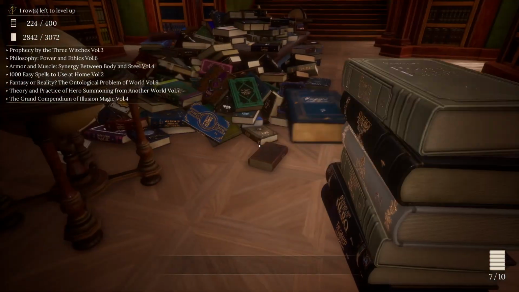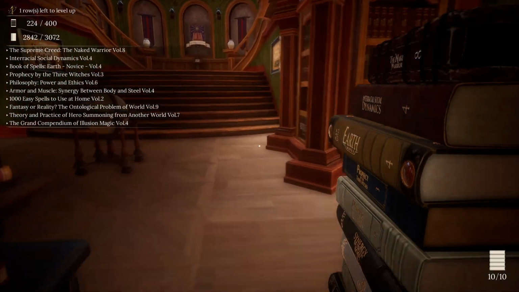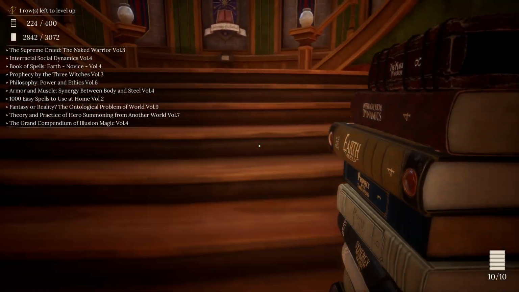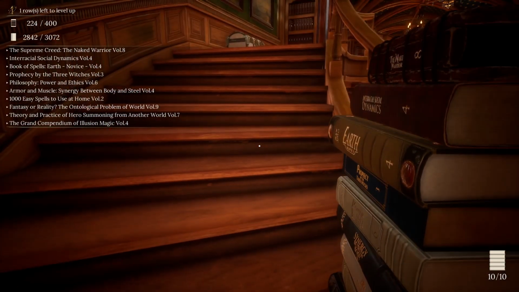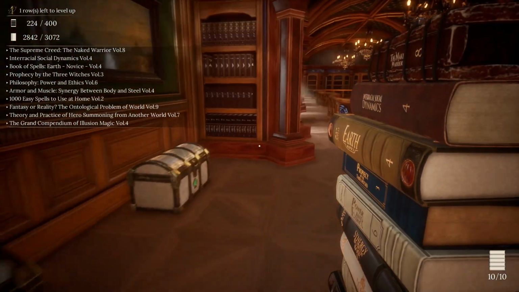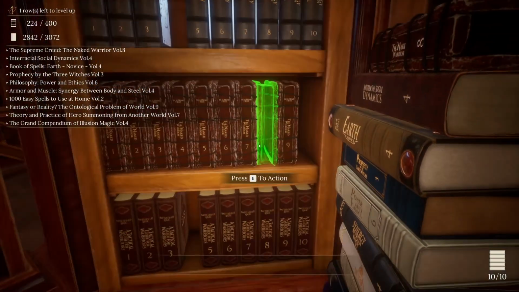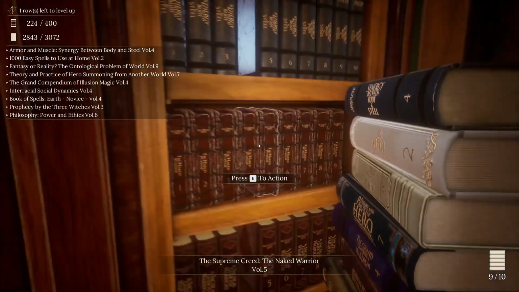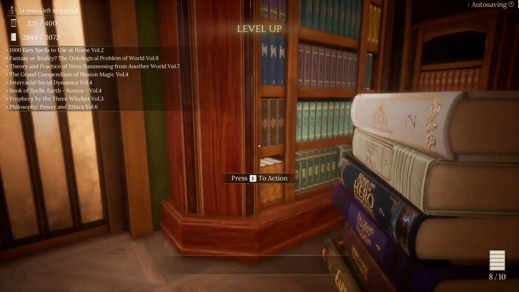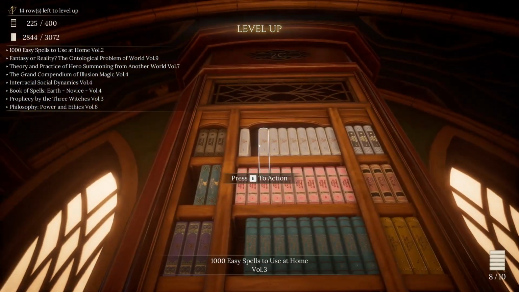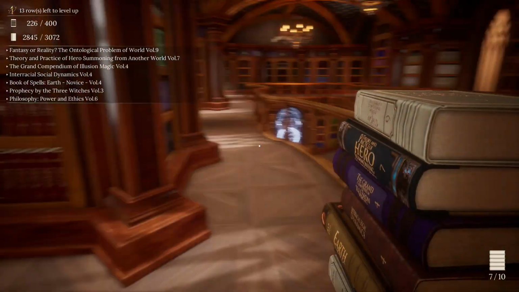Let's grab the next 10 books here. So, we got Warrior, Social, Destruction, Divination, Philosophy, Warrior, Everydays, Philosophy, Summoning, and Illusion. So, Supreme Creed of the Naked Warrior, Volume 8. Their Armor and Muscle Synergy between Body and Steel, Volume 4 goes here. 1,000 Easy Spells to Use at Home, Volume 2. Complete that one off.